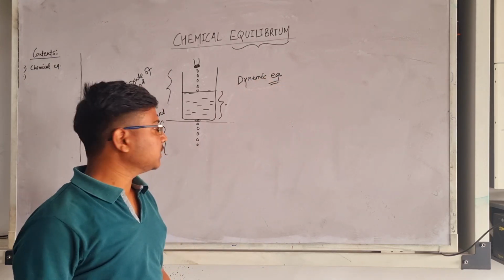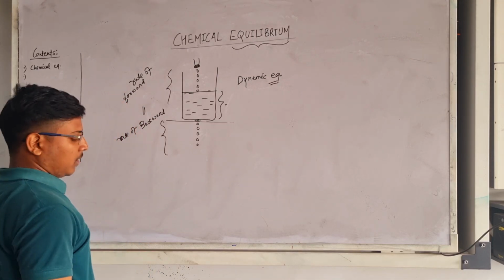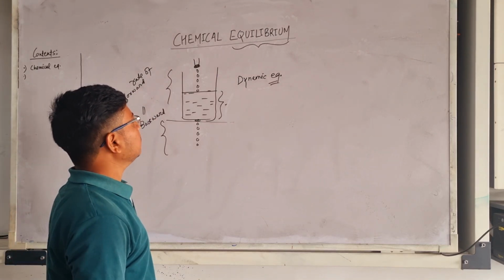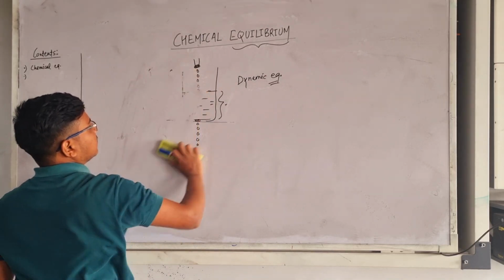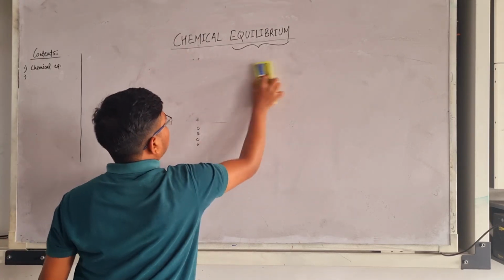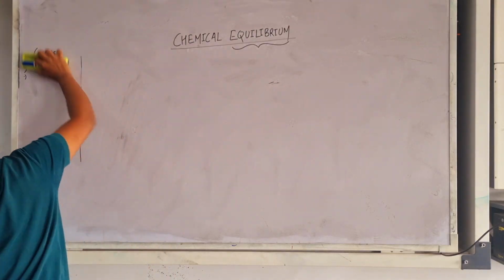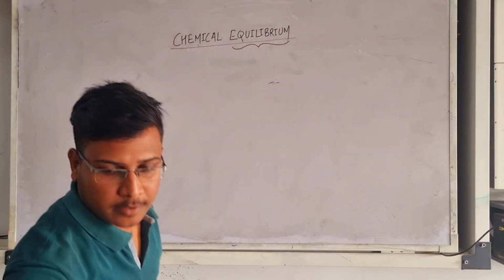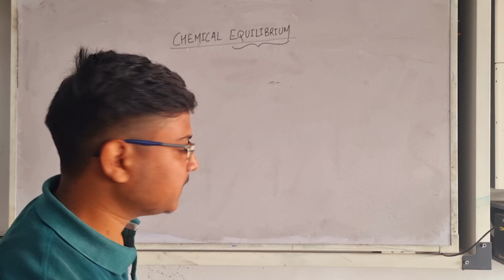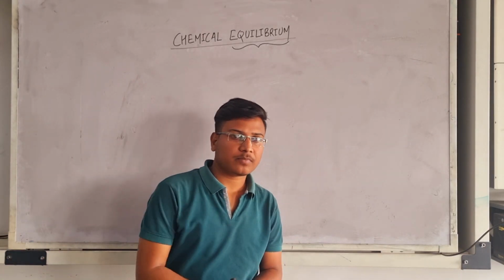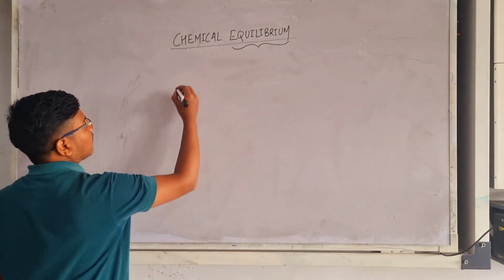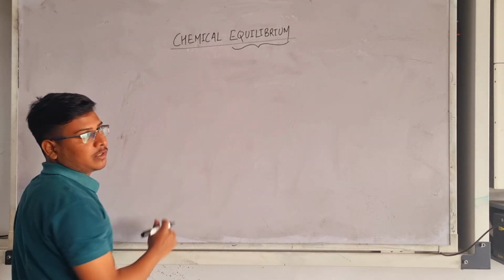So these are the terms. Now let's understand how a chemical equilibrium exists. Now we will understand in depth how chemical equilibrium exists. First of all, there are two types of reaction.